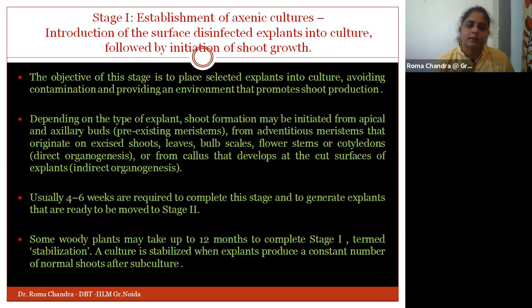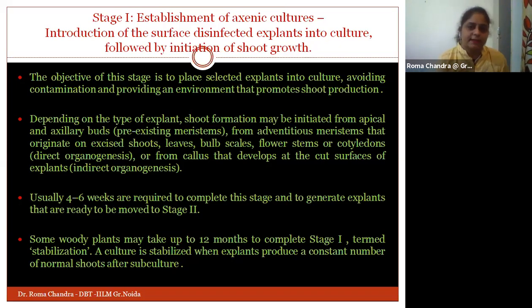I'll start with stage one, that is the establishment of the axenic cultures, the introduction of these surface disinfected explants into the culture, followed by the initiation of the shoot growth. So what is the objective of this stage one? The objective is to select the suitable explants we want to go with. The first thing is we need to select the explant and place it into the culture.